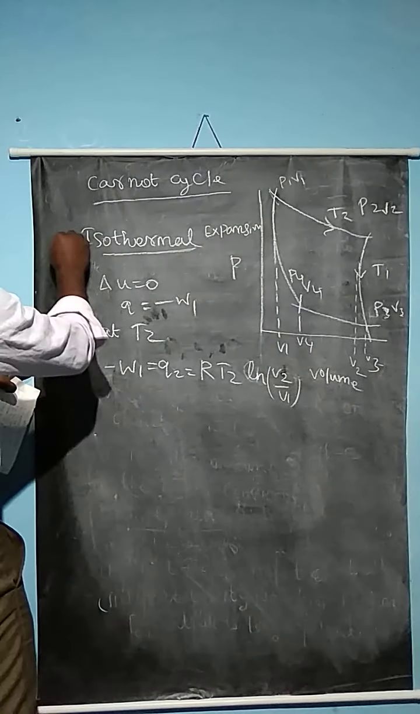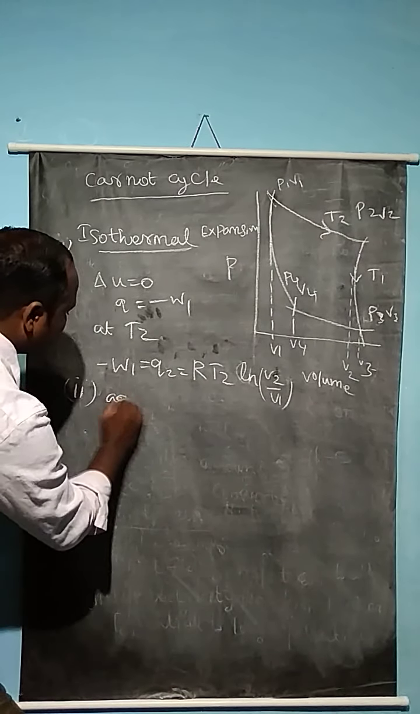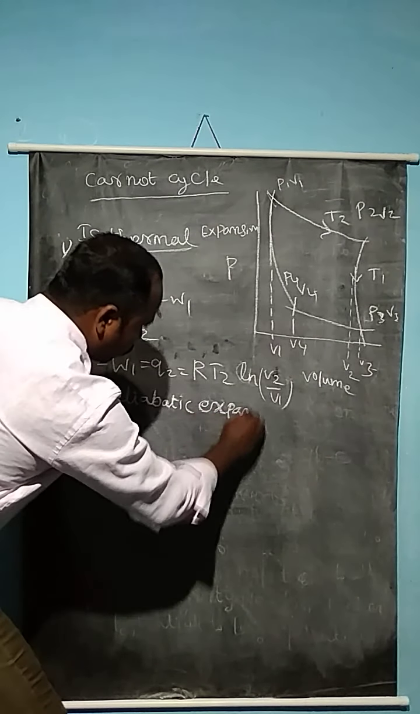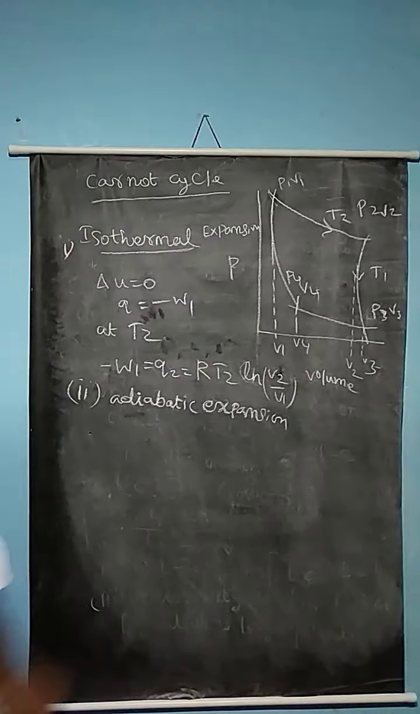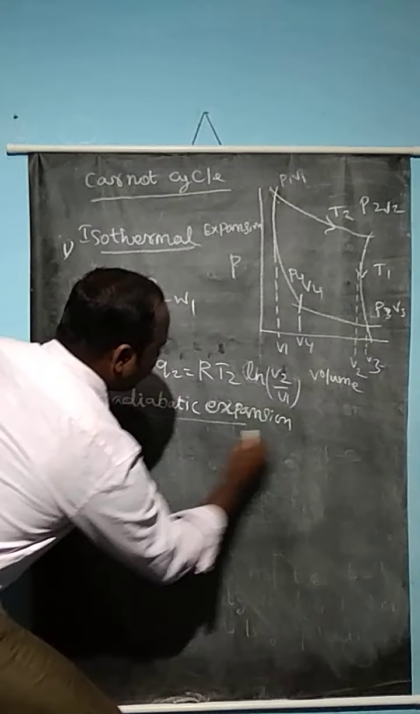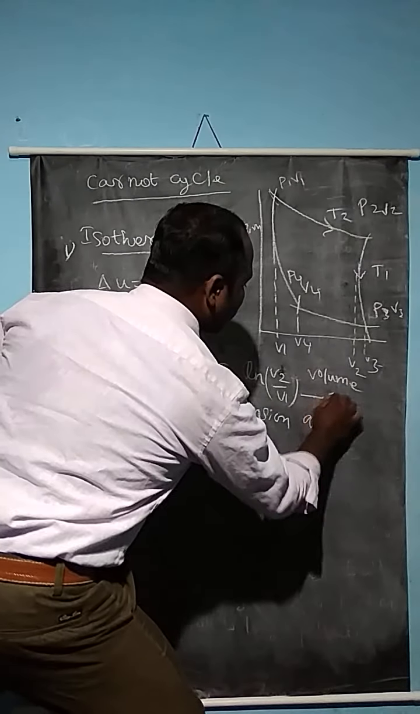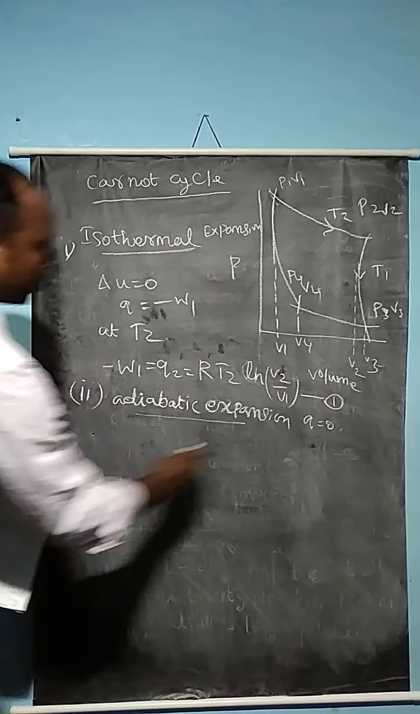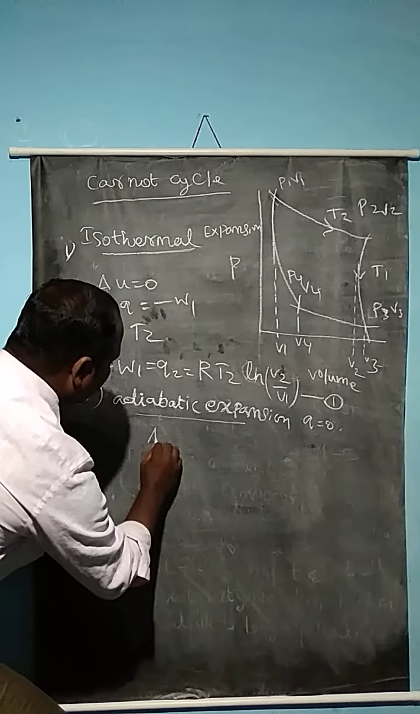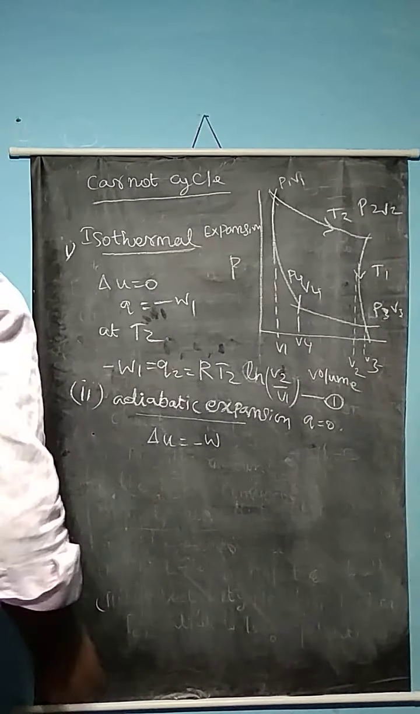So the second process is adiabatic expansion. Here in the adiabatic expansion, delta Q is equal to 0. Since in the adiabatic process Q is equal to 0, we can calculate using equation 1. In the adiabatic expansion, delta U is equal to minus W, which means the work is done by the system.